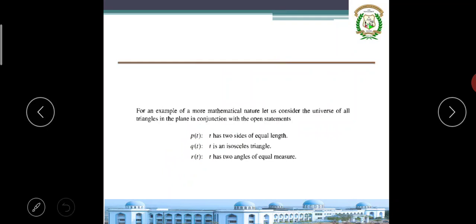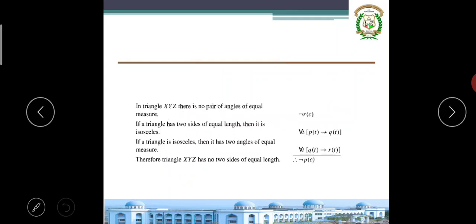Now what do I have to prove? I have to prove this.